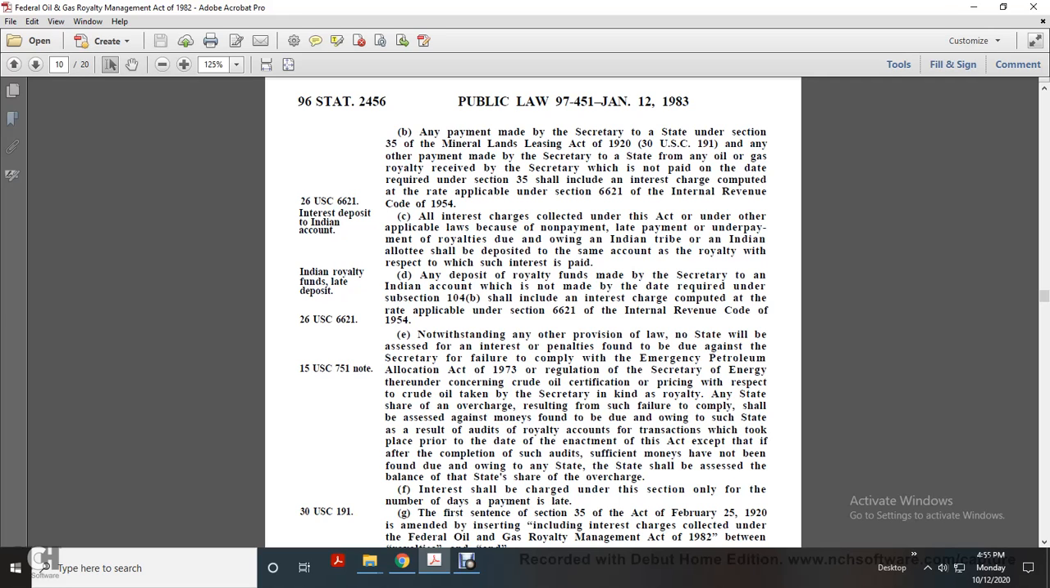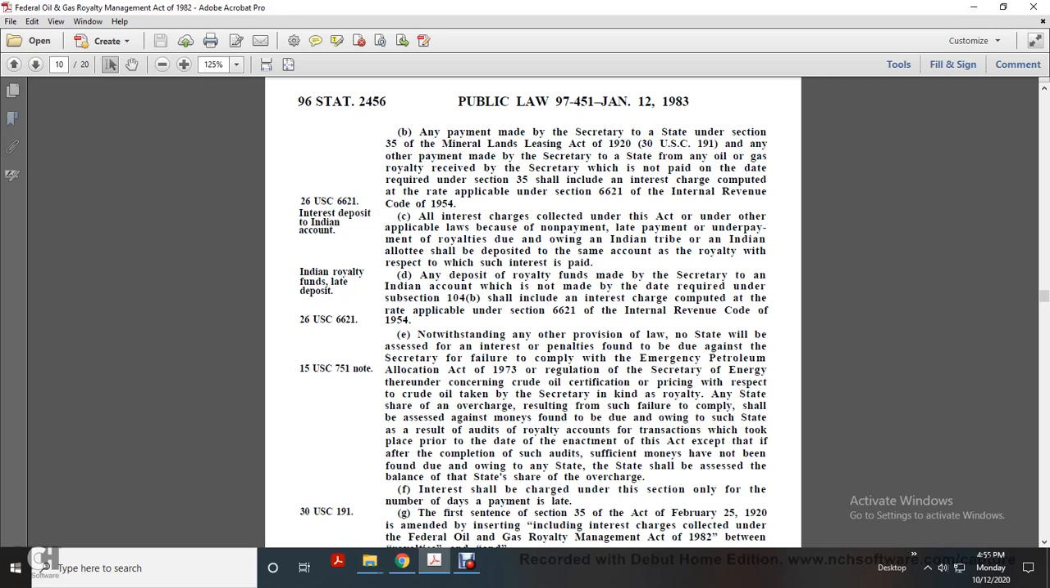All interest charges collected under this act or other applicable laws because of non-payment, late payment, or underpayment of the royalties owed to an Indian tribe or Indian allottee should be deposited in the same account as the royalty with respect to which the interest is paid. Indian royalty funds and late deposits. Deposits of royalty funds may be made by the Secretary into the Indian account. Any deposit not made by the day required under subsection 104(b) shall include an interest charge computed at the rate applicable under Section 6621 of the Internal Revenue Code of 1954.